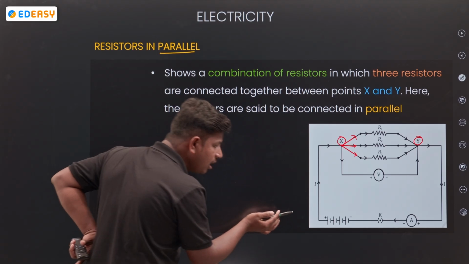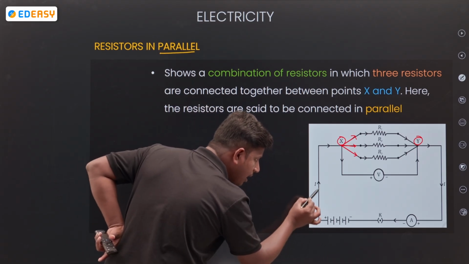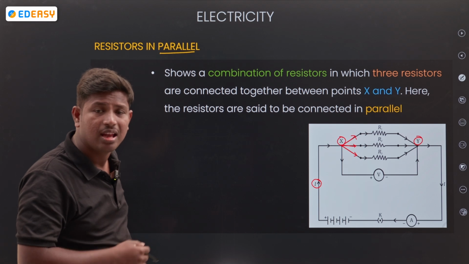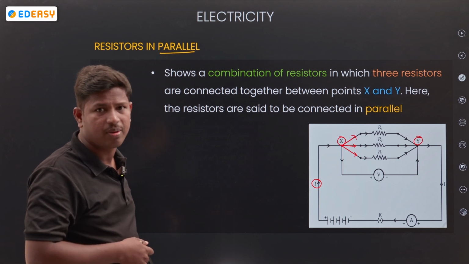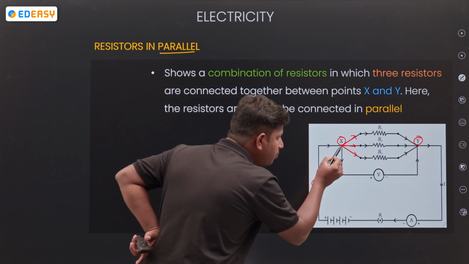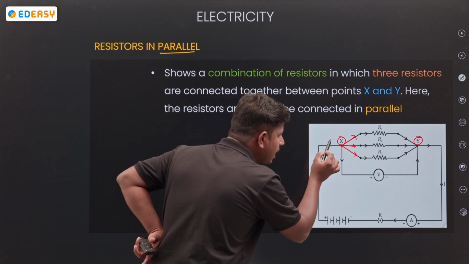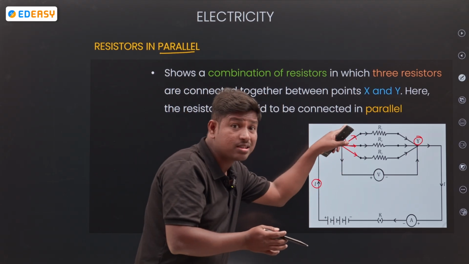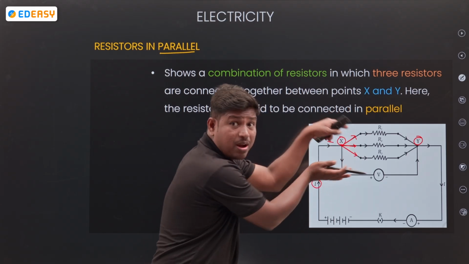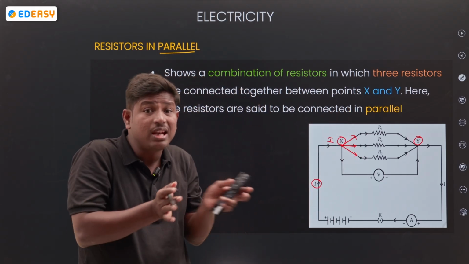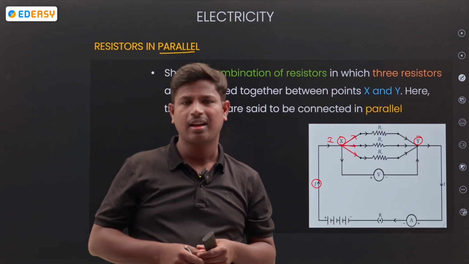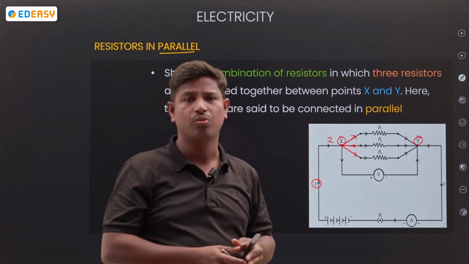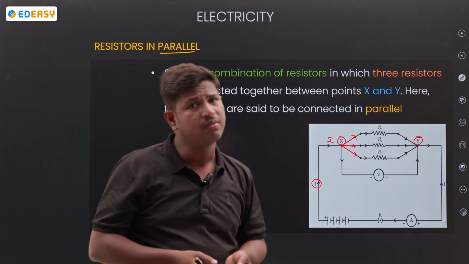Look here. From the battery, current I is coming. How much current is coming from the battery? I is the amount of current coming from the battery. Up to point X, the current is I only. But here, how many paths are there? Three paths. So the current splits into three paths. However many paths you give for the flow of current, that many paths there will be.